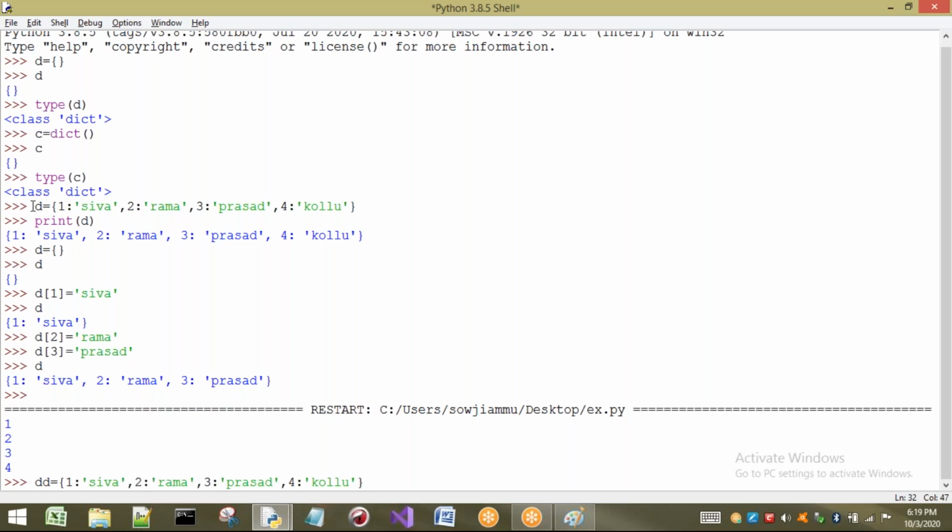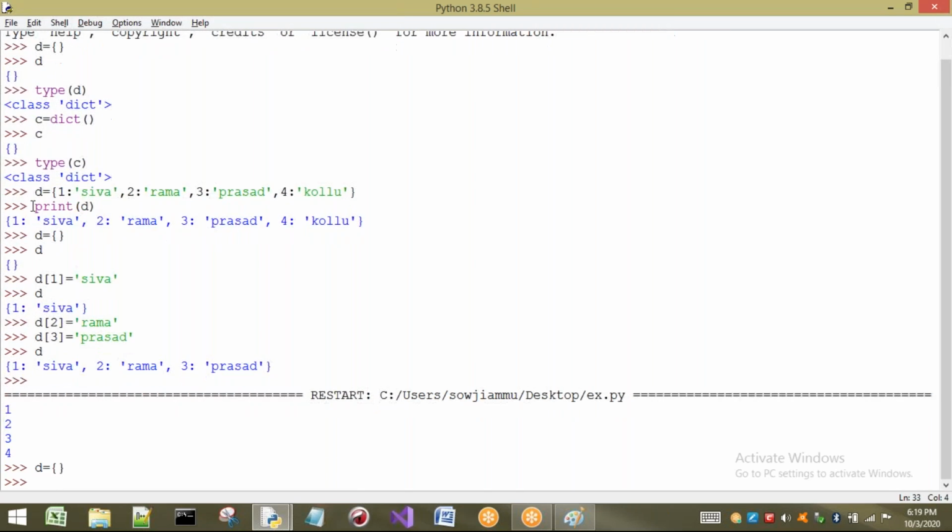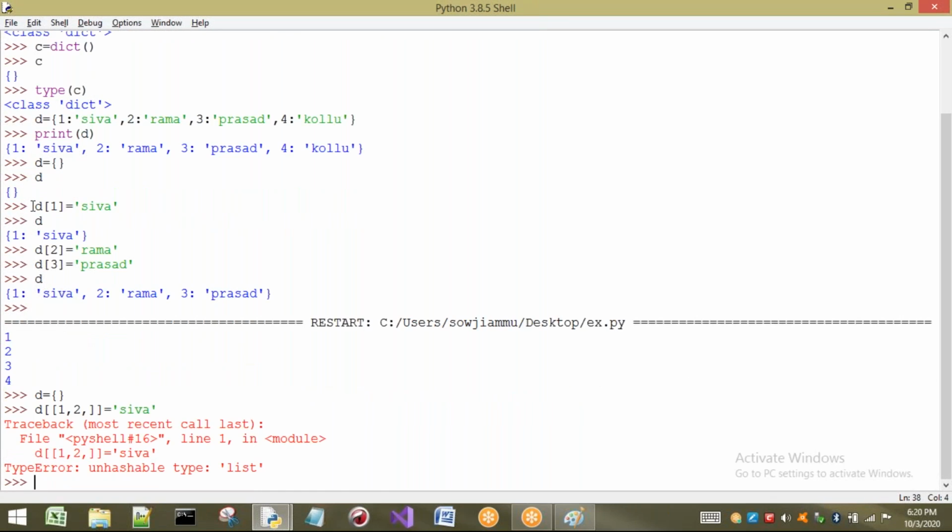Let us take this D here, and I am going to take D as empty. What should the key always be? The key should always be immutable. So I will try to take a mutable one. That means I will take a list, because a list can be changed. Inside this I am going to take one list, for example 1, 2, and equal to some value, say Shiva. See what happens? Unhashable type list. That means this cannot be used as a key. Okay, this is about the list.